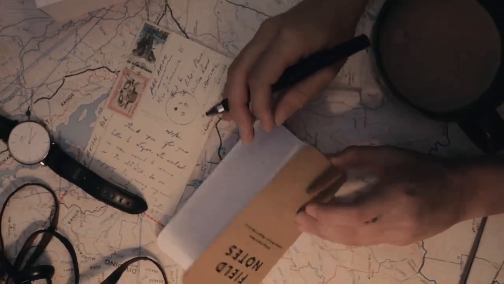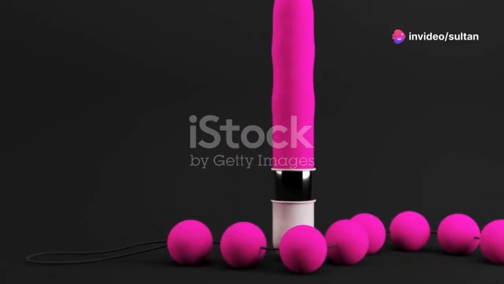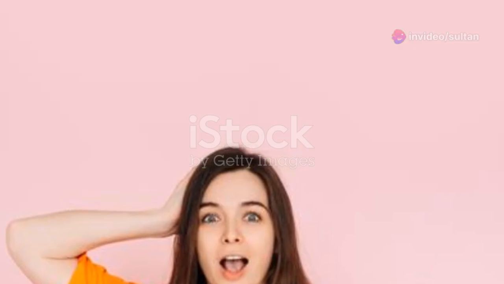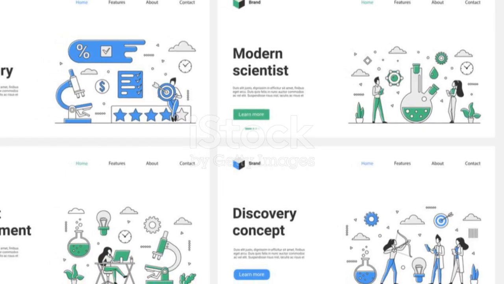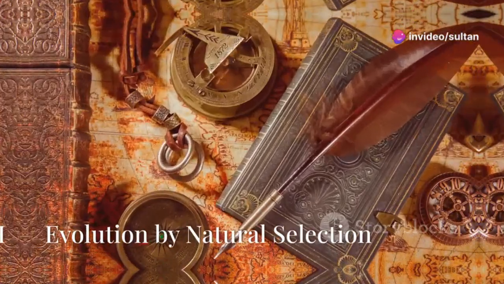Darwin carefully recorded his observations in notebooks. He collected thousands of specimens. He sent these specimens back to England for further study. The voyage of the Beagle was a turning point in Darwin's life. It provided him with a wealth of evidence that would later form the basis of his theory of evolution.